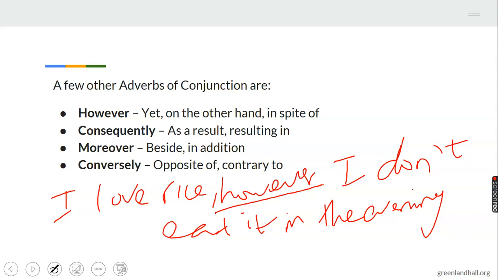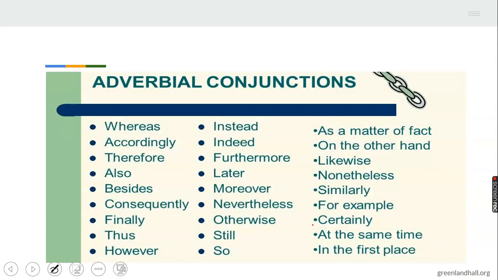I love rice is an idea on its own. I don't eat it in the evening is another idea. With however, I have done this to this. So we can use adverbs also to work as conjunction to join an idea to another idea or join a clause to another clause. Then, for examples of adverbs as conjunctions, we have them here. Whereas, accordingly, nevertheless, certainly, we have lots of them that you can always refer to later if you need them. You can always research for more also and broaden your knowledge about them.